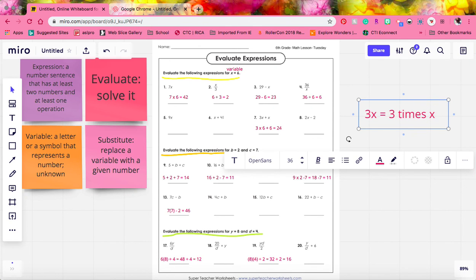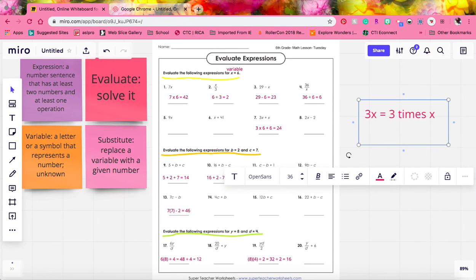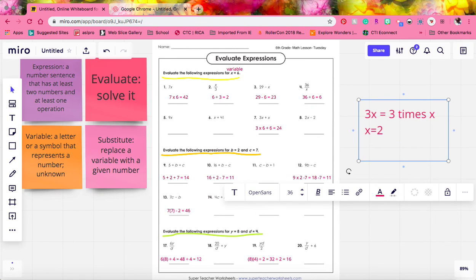We don't put in that multiplication symbol when we're working with variables because it can look a lot like the variable x. Another way we can show that is, let's say that we substitute x for 2, we can say 3 and 2 in parentheses. Since those two are directly next to each other, we know that it's multiplying.